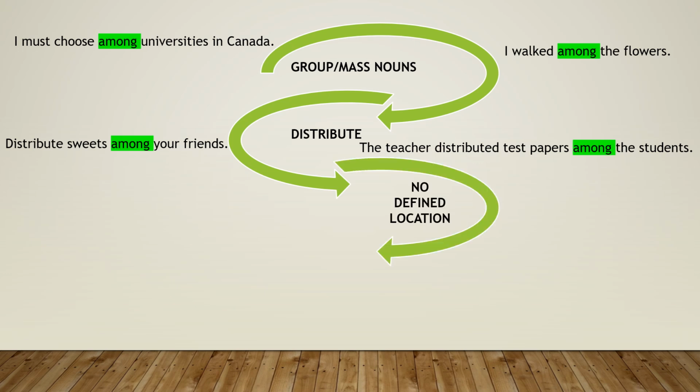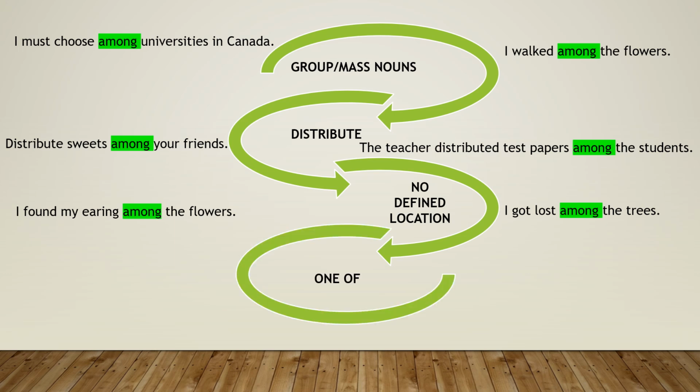Next, no defined location. For example, I got lost among the trees. Without thinking how many trees there were, I just got lost. So that's why we have used among. Or I found my earring among the flowers, among a number of flowers.